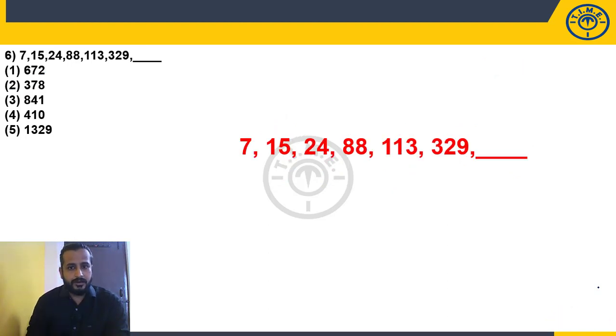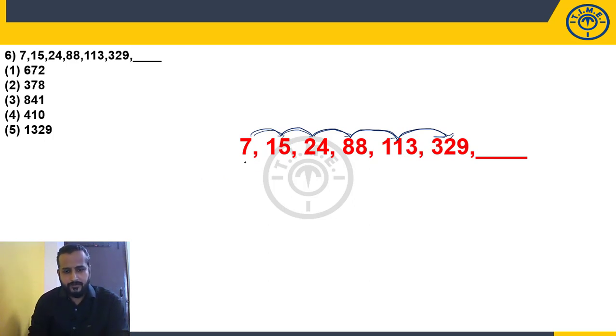Question number 6. Now look at these numbers. 7, 15, 24, 88, 113, 329. Are all these numbers increasing slowly or rapidly? When you look at this, here to here and here, it is increasing gradually. But when it comes to here, it is increasing rapidly. So let's see what kind of logic we may apply. First try to apply the difference. If it is not possible, then we'll go with the product.